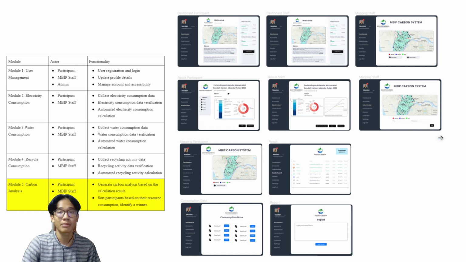The last module is carbon analysis, which generates carbon analysis based on the calculation result. And lastly, sort participants based on their resource consumption, thus identifying a winner.